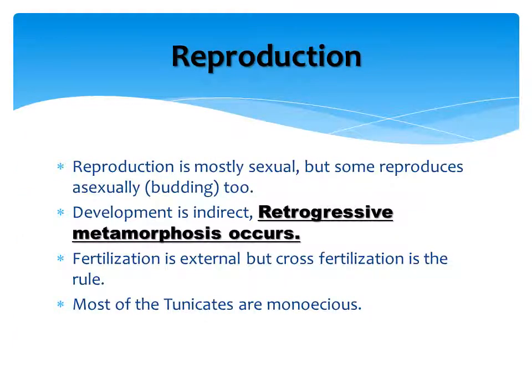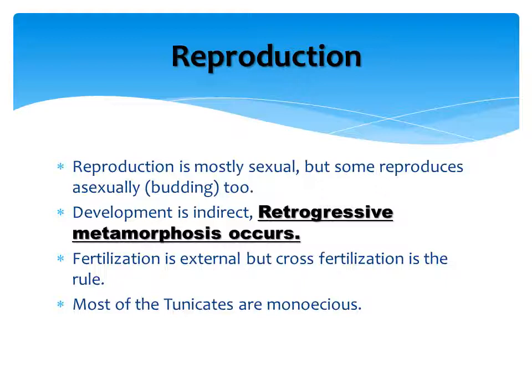Coming to the reproduction, reproduction is mostly sexual, but in some they reproduce asexually too. The asexual method is budding here. Development is indirect. A very important and special thing in case of Urochordates is that retrogressive metamorphosis is seen.